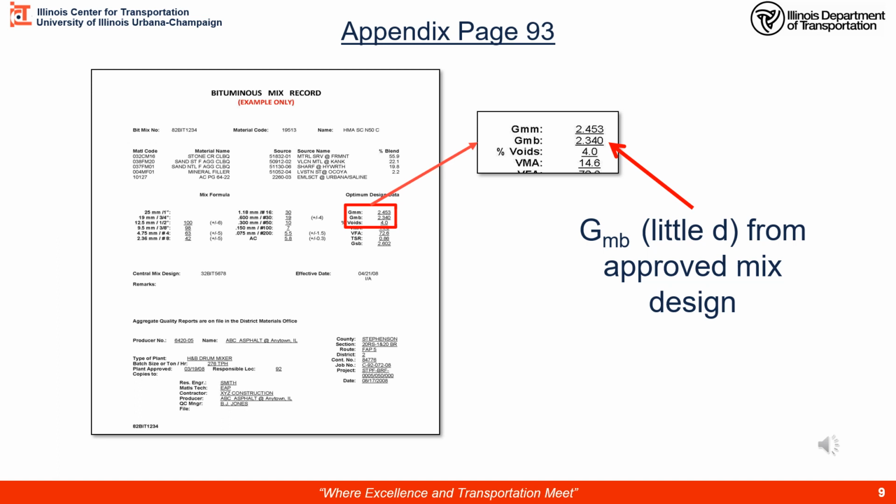We want it out to 3 decimal places, 2.340. We got to have that third decimal place. GMM is the maximum theoretical specific gravity. That is not the value we are going to use. This would be the value if we had the mix and had absolutely no air. Zero air voids would give us the GMM value. If we had a solid block of this mix with no air voids, it would have this density. However, we do have air voids in our actual pavement. That's what we have for our GMB value. So use the mix design GMB value, approved mix design only.